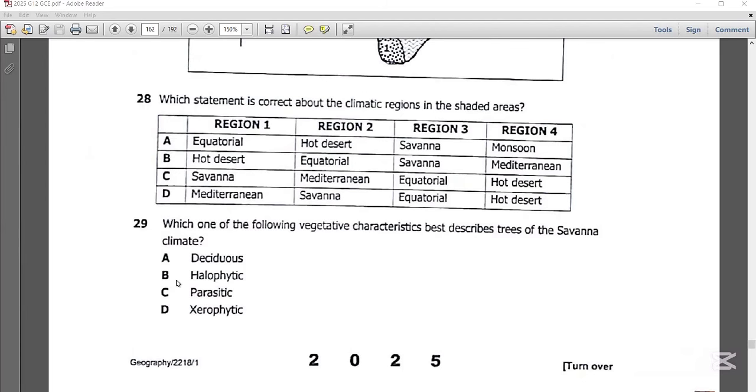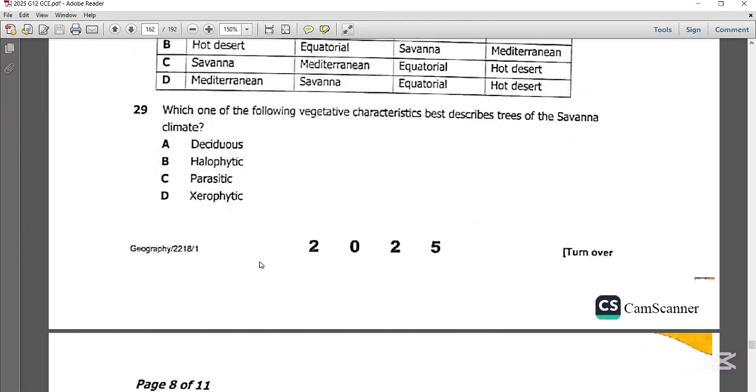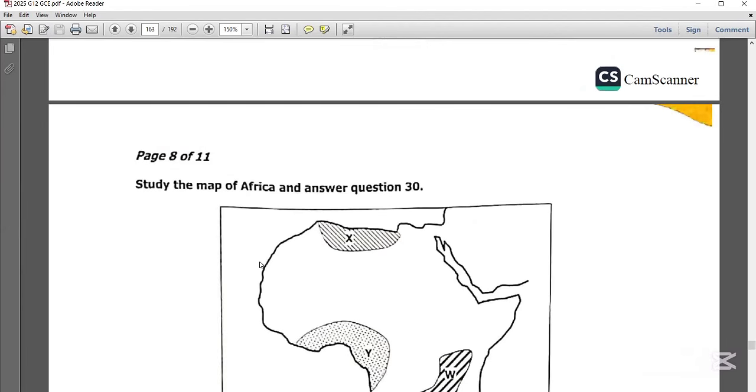Parasitic trees are those trees that depend entirely or partially for food on other trees. So these are plants that grow on other plants and partially or entirely depend on other plants for food. Then xerophytic trees are those trees that you find in drought-prone areas, like hot deserts. So on question 29, the best possible answer is A, deciduous trees, because these are trees that you expect to find in savanna climatic regions. Let's get to question 30.